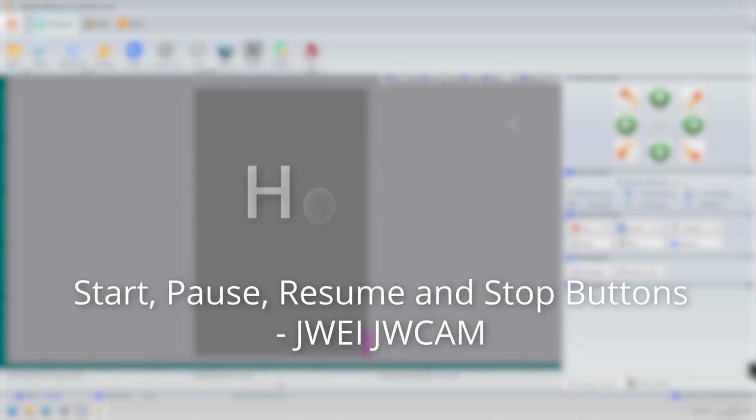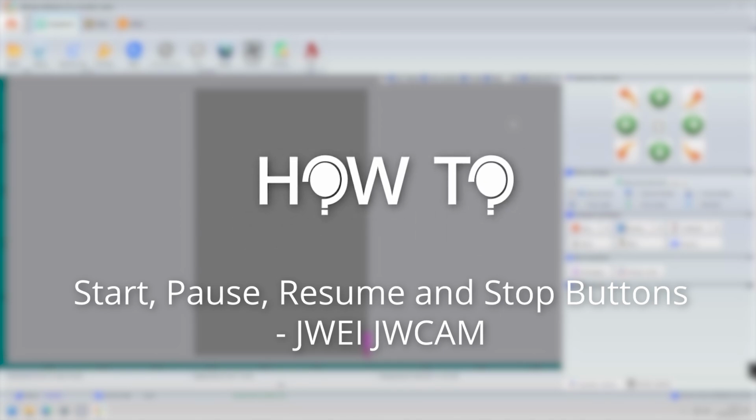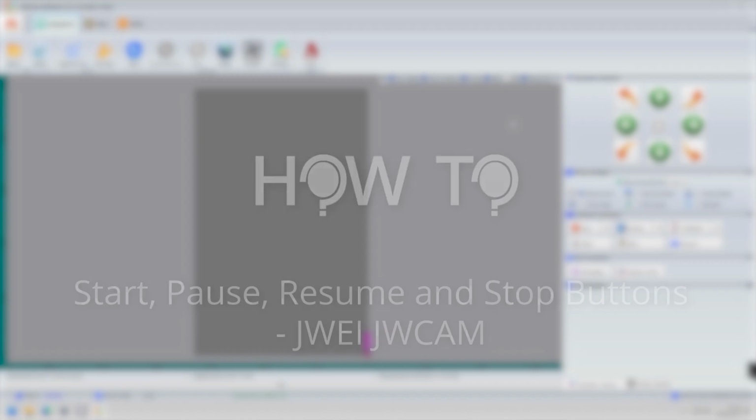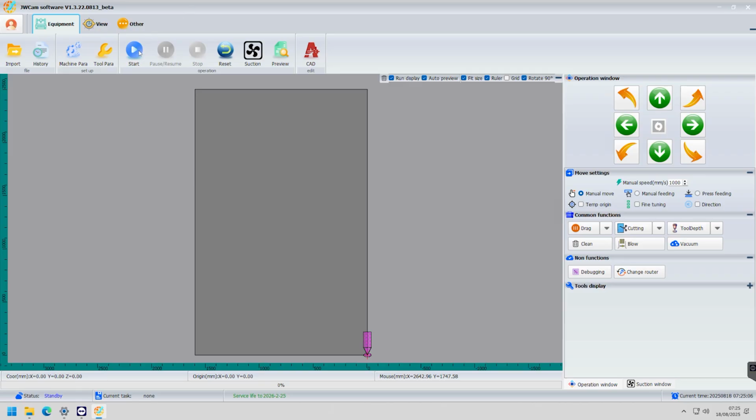So in this video, we're going to have a look at some of the buttons in JWEI's JWCAM software. So we're going to have a look at our start button. Now the start button will basically send any job that's in this area here.